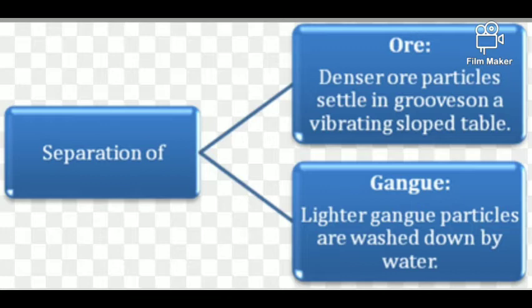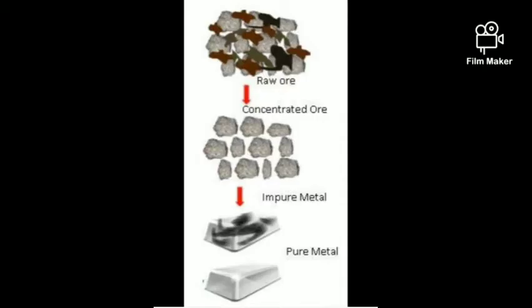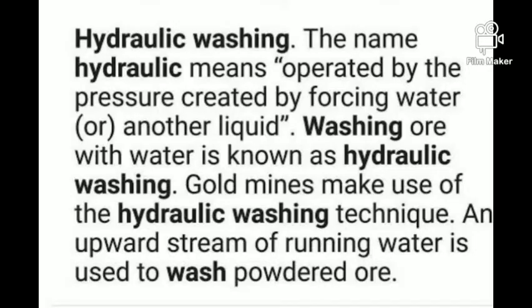So for these separations, there are some methods. So in this video we are going to discuss the methods by which we can separate the ore from the gangue. So first method is hydraulic washing.